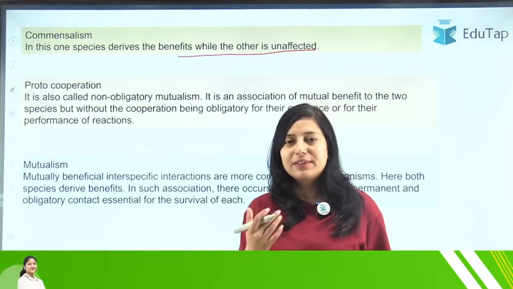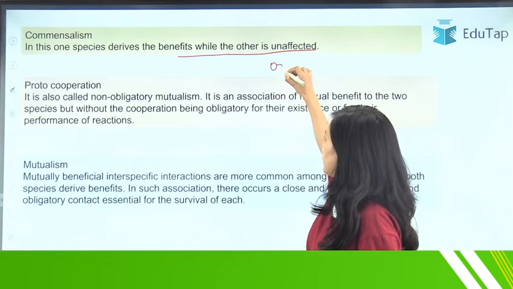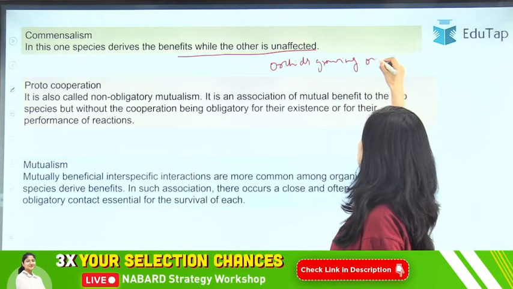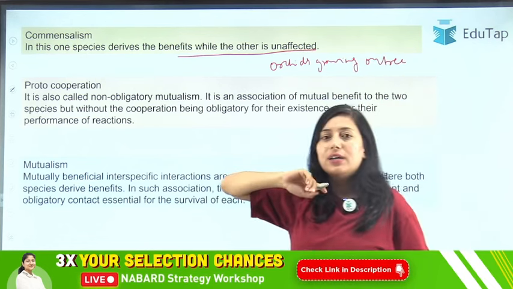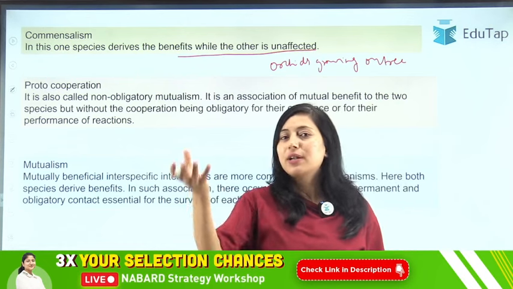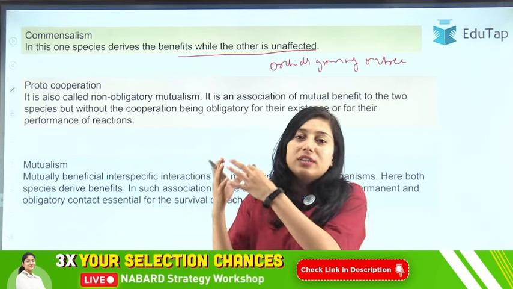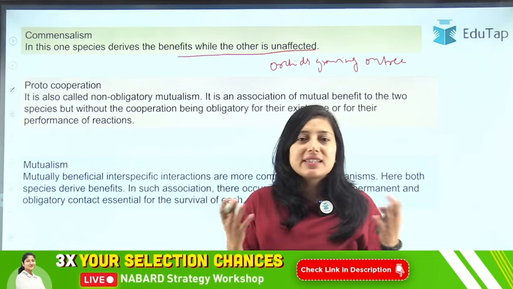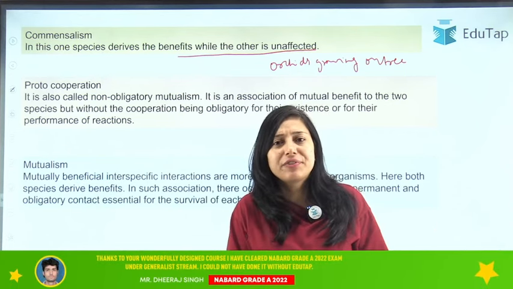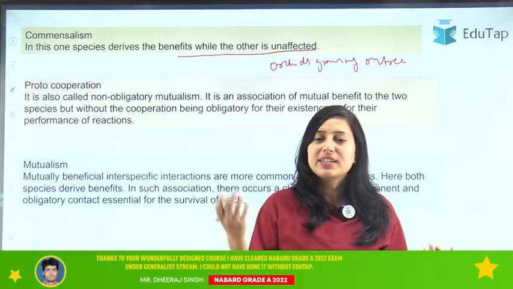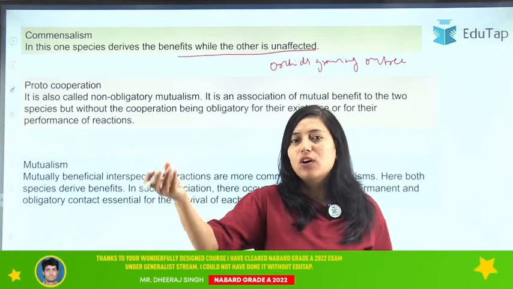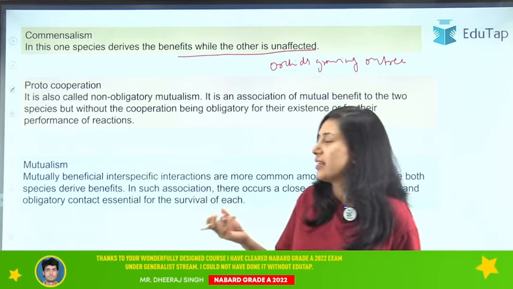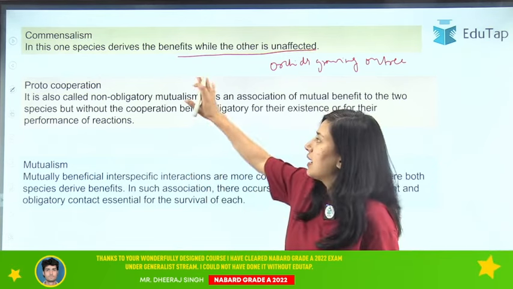I will give you the example here. For example, orchids growing on the branch of a tree. You might have heard that orchids grow on the branch of a tree, right? So now the orchid is getting support from the tree. The tree is not getting any benefit from the orchid. It is just there, and it is not affected in any way, right? Trees are not affected, just the orchid required a support, and the orchid uses the branch of the tree for growth. So here the type of interaction between orchid and tree is commensalism.